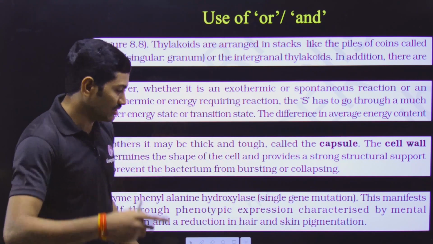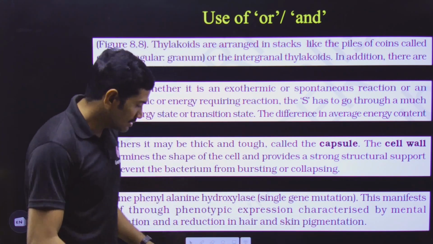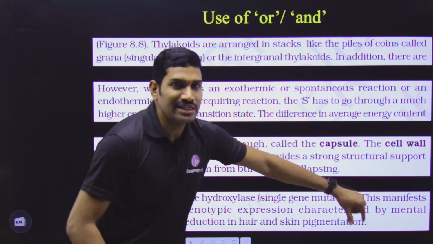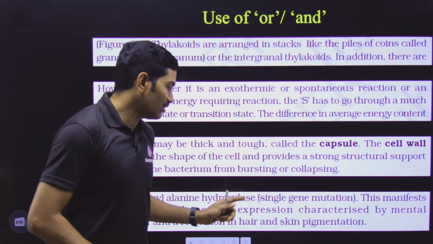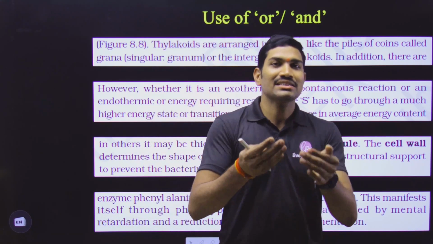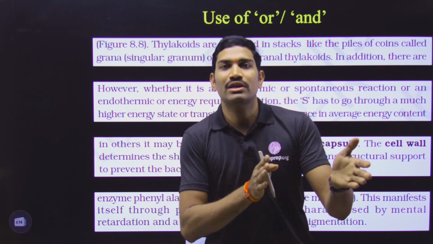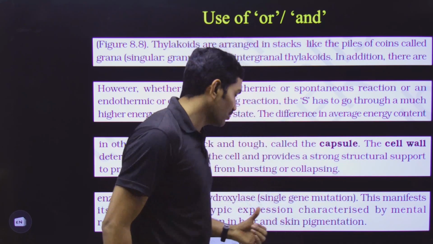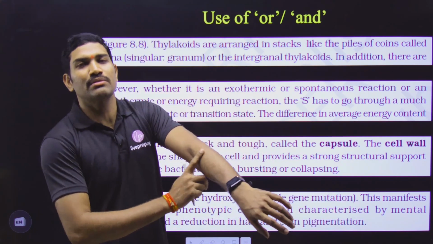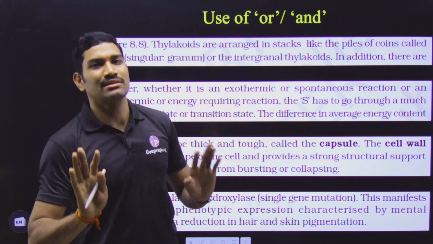Now I am giving you the second option for the same statement. Reduction in hair and skin pigmentation means reduction in hair pigmentation and reduction in skin pigmentation. What is the meaning of reduction in hair pigmentation? Normally hair is black in color. Reduction in hair pigmentation means the blackness is decreased, and it goes towards gray. And reduction in skin pigmentation, as I told you, generally we have some dark color, so it will become a little lighter. This is the second option.